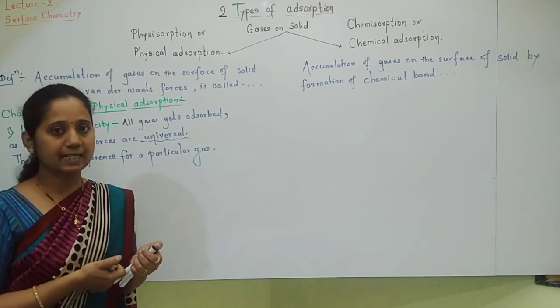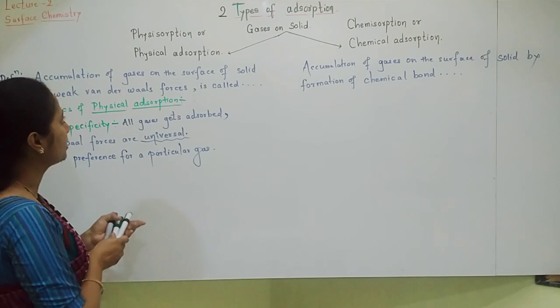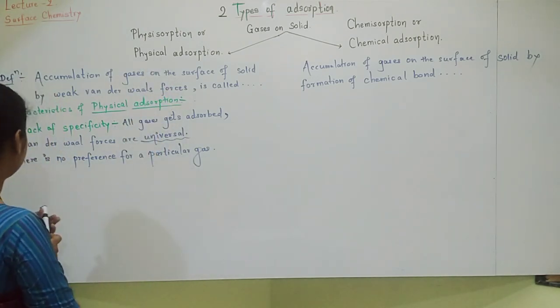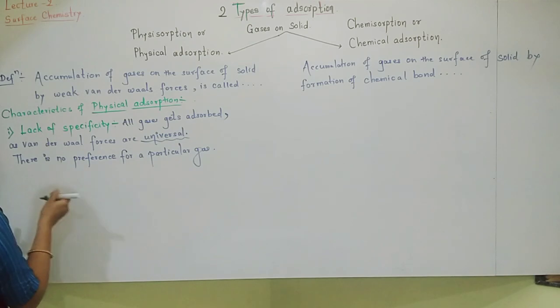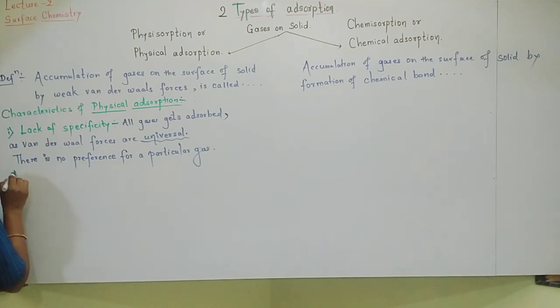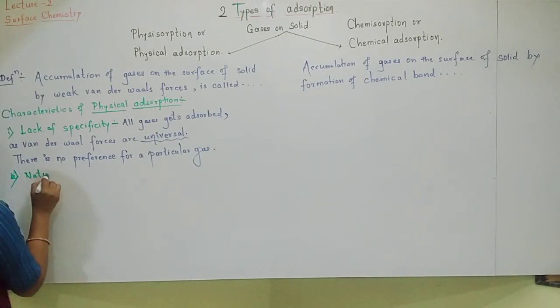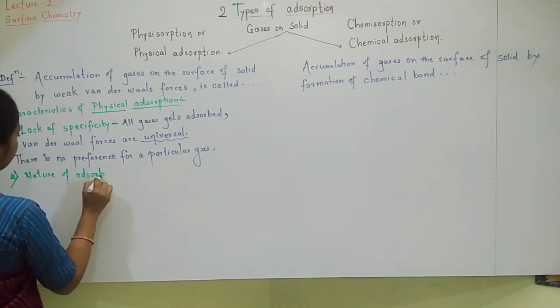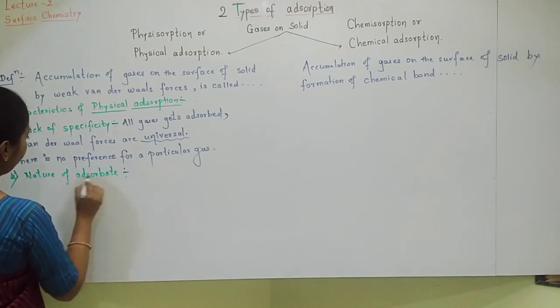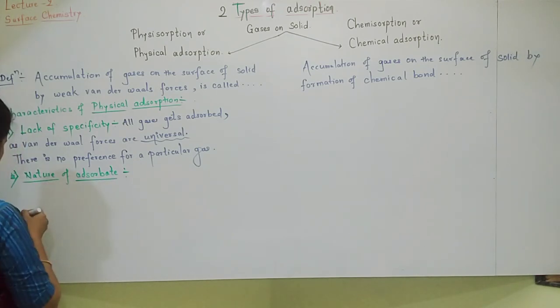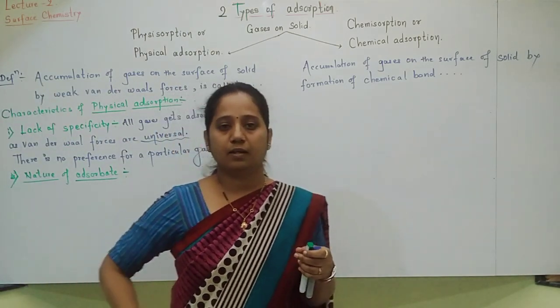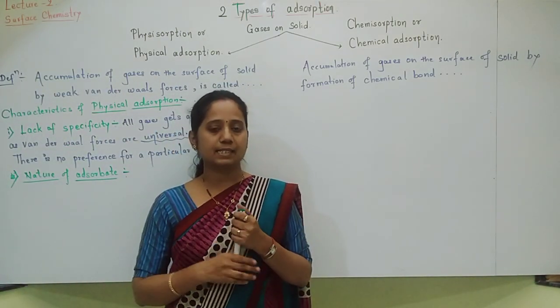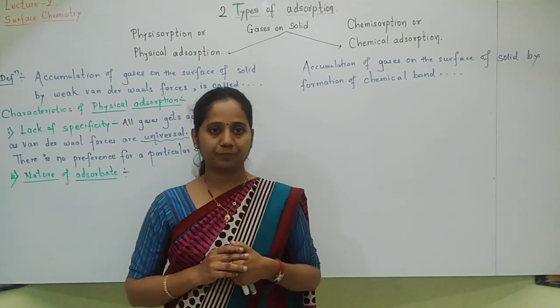Now students, second characteristic of physical adsorption is nature of adsorbate. Just now we saw that all gases will get adsorbed on the surface of solid.